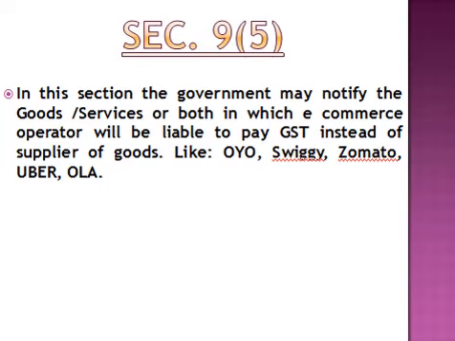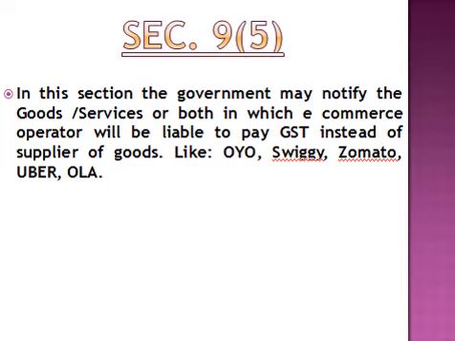Provided that where an electronic commerce operator does not have a physical presence in the taxable territory, the person representing such electronic commerce operator for any purpose in the taxable territory shall be liable to pay taxes. Also, where an electronic commerce operator does not have a physical presence in the taxable territory and also does not have a representative in the said territory, such electronic commerce operator shall appoint a person in the taxable territory for the purpose of paying taxes, and such person shall be liable to pay the tax.